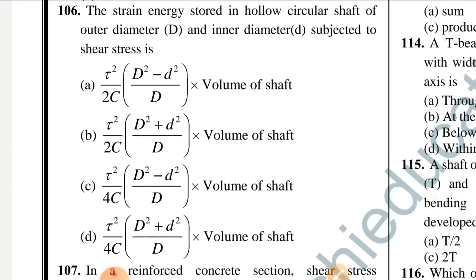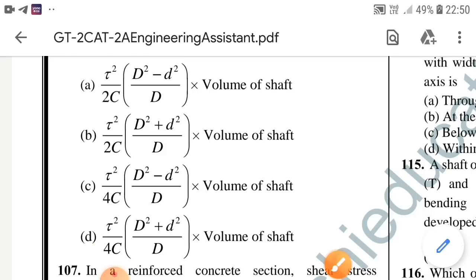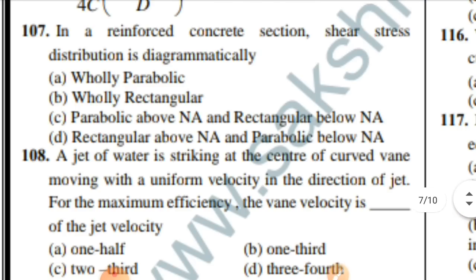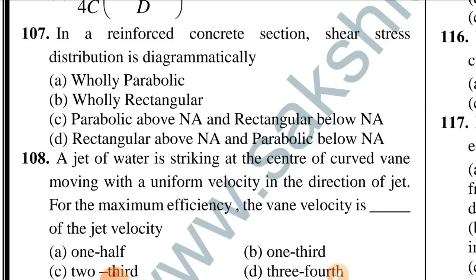Question number 106. The strain energy stored in a hollow circular shaft of outer diameter D and inner diameter d subject to shear stress is. Option D is correct, tau square by 4C into (D square plus d square) by D square into volume of shaft. Question number 107. In a reinforced concrete section, shear stress distribution diagrammatically is. Option C is correct, parabolic above neutral axis and rectangular below neutral axis.